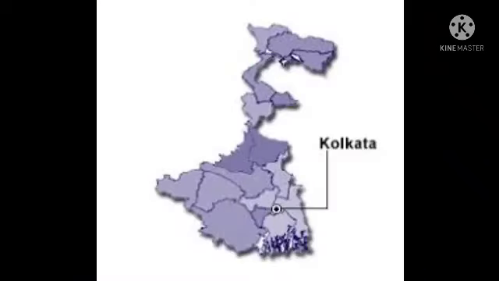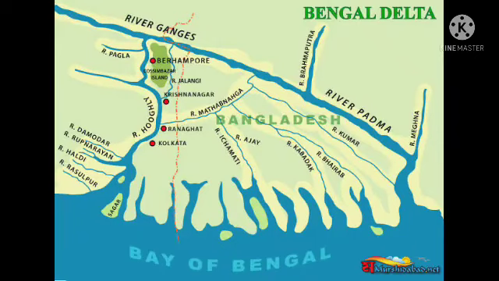Okay children, let's talk about West Bengal. Children, the land of West Bengal is very fertile because of the Hooghly. That means a distributary of the river Ganga flows through it. Children, the Ganga splits into many distributaries. Here, the Hooghly and the Padma are the most important distributaries.